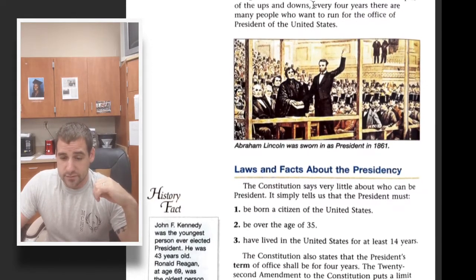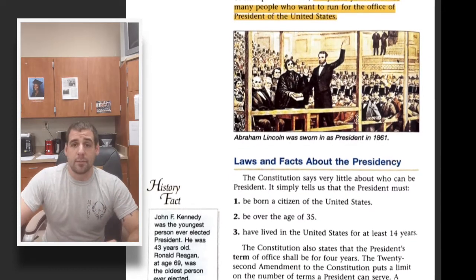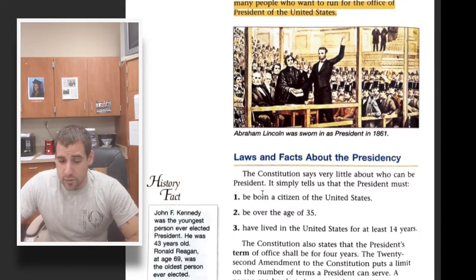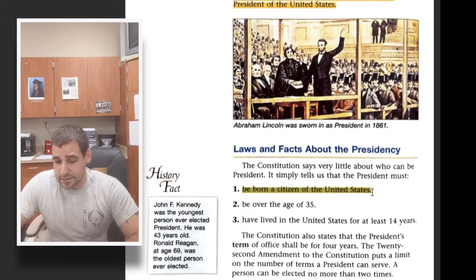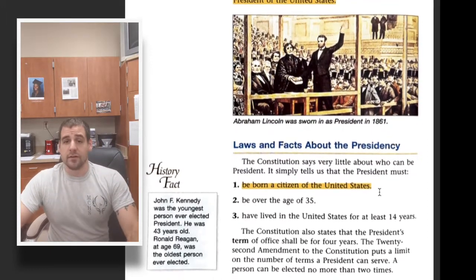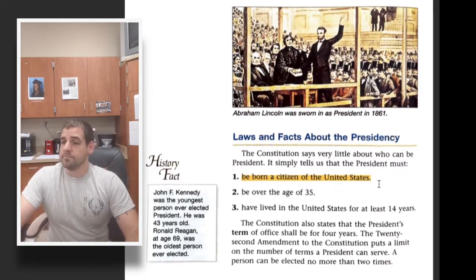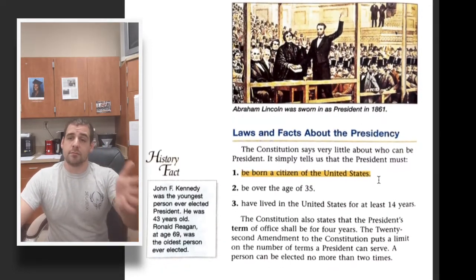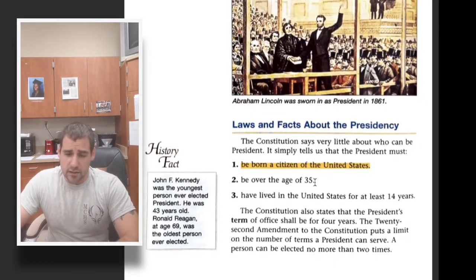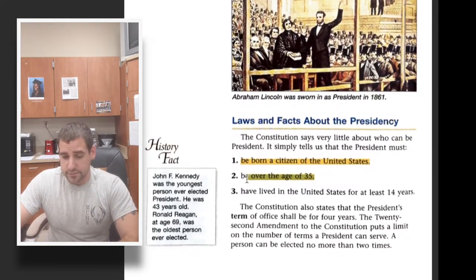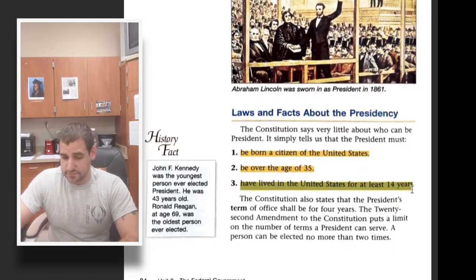Every 4 years, we have a new presidential election. And to run for president, there's a couple of requirements you have to meet. You have to be born a United States citizen. Now, typically that means being born within the United States, but there's a little bit of wiggle room for people who are born to like military parents stationed at a military base out of the country, and there's a couple of exceptions. You have to be over 35 years old, and you have to have lived in the United States for at least 14 years.